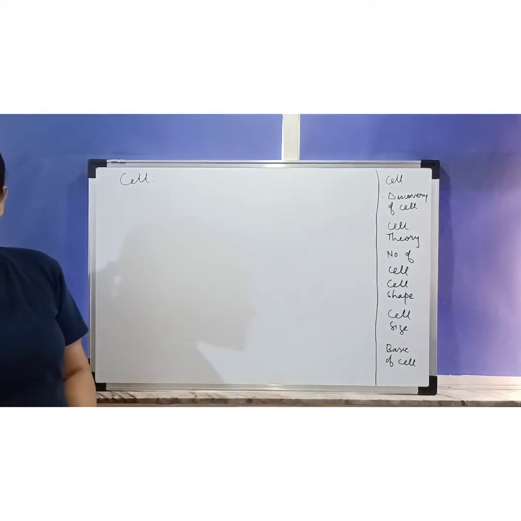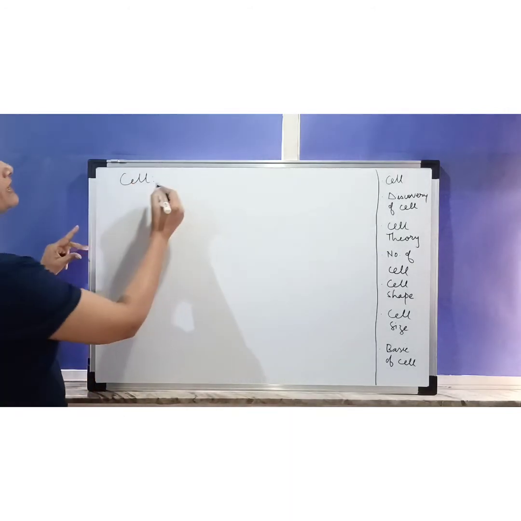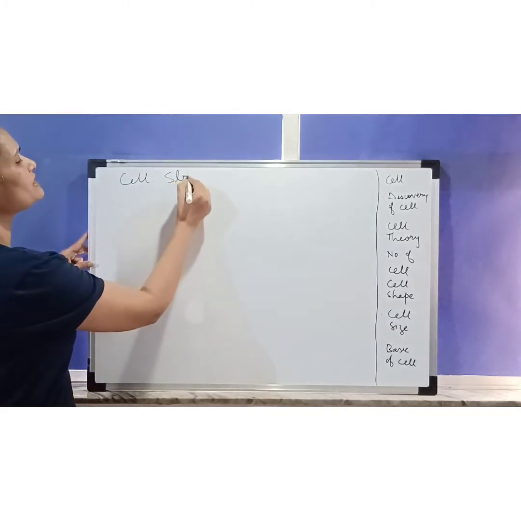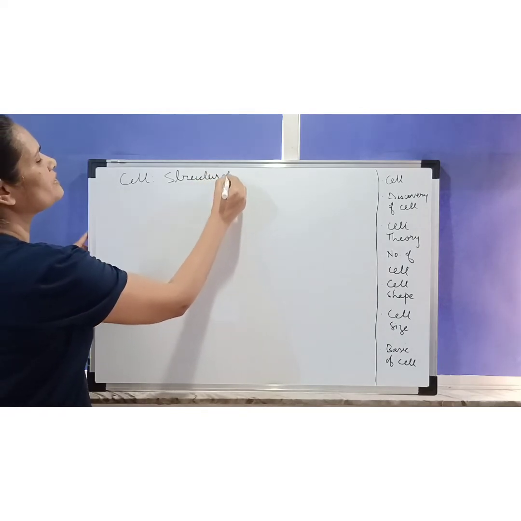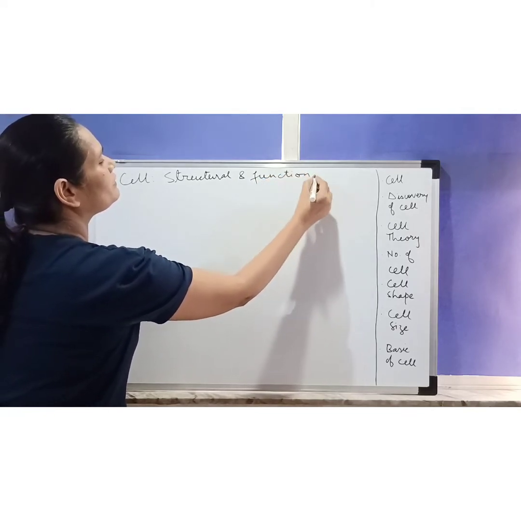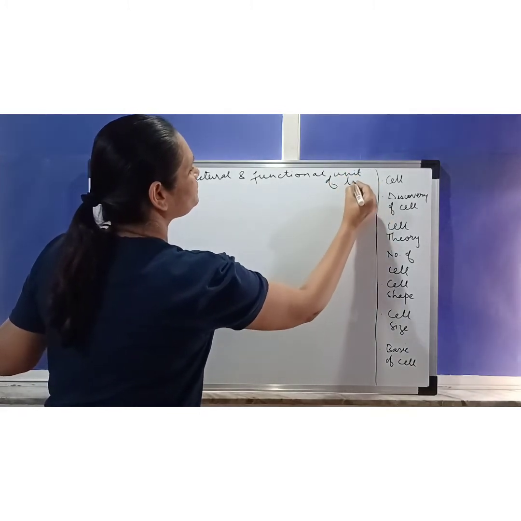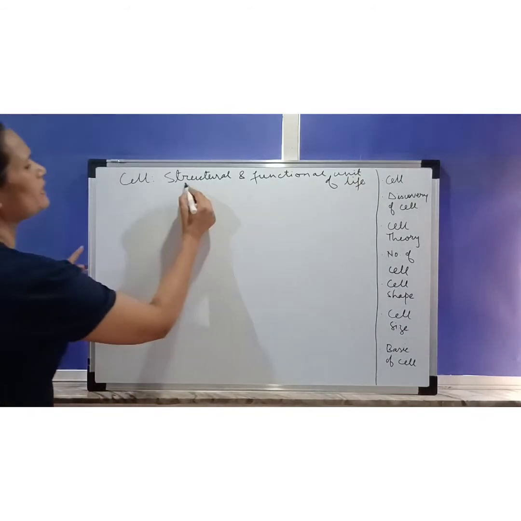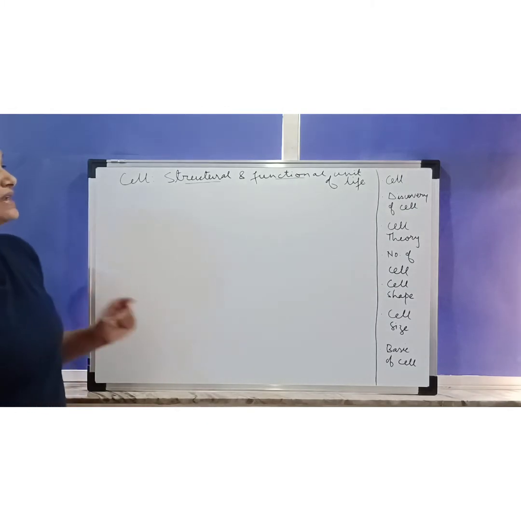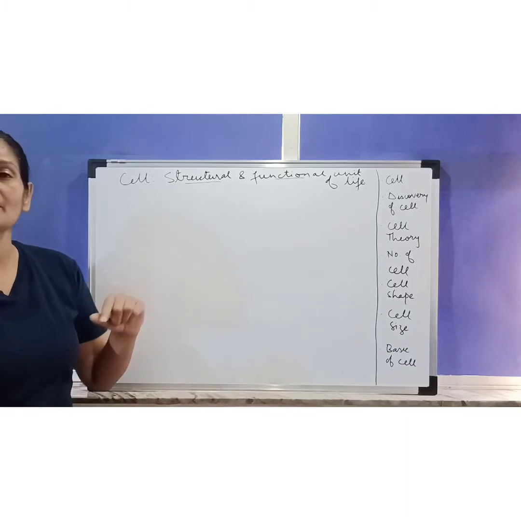Okay, so we all might have studied and might have known by now that cell is also called an independent unit of life, or the structural and functional unit of life. Yes. So why is it called structural and why is it called the functional unit of life? The question arises here. See, we all know that all the organisms, be it any organism, are made up of cells.